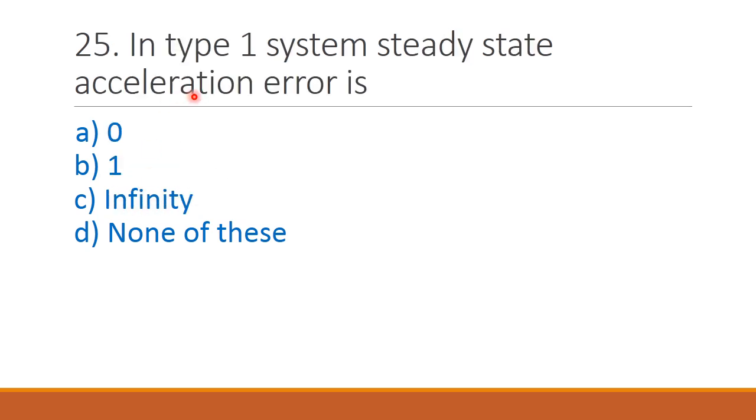Next question, in type 1 system steady state acceleration error is, so in type 1 system the acceleration error is infinity. So the correct answer is option C.